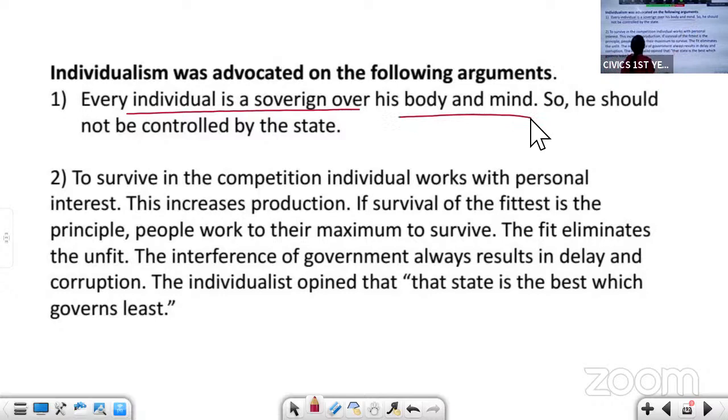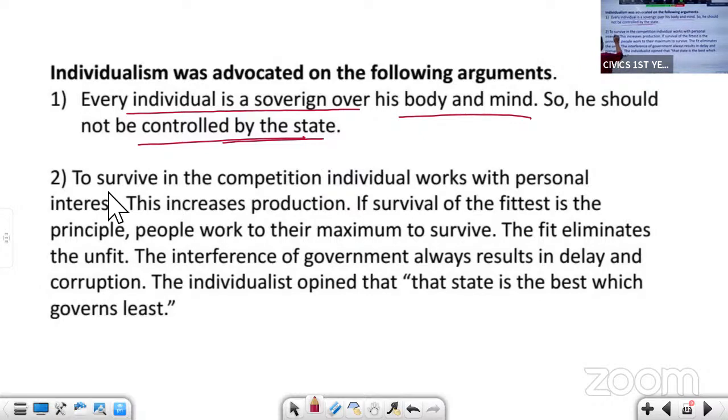Every individual, you, me and everybody, is sovereign over his own body and mind. You have control over your body and mind. No other person can control your body and your mind. So he should not be controlled by the state.